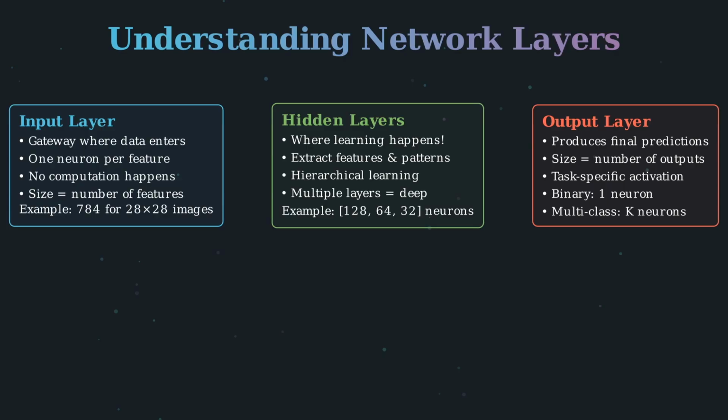The output layer produces the network's final predictions. Its size depends on your task. For binary classification like cat versus dog, you need just one neuron. For multi-class classification with k classes, you need k neurons. The output layer also uses a task-specific activation function.